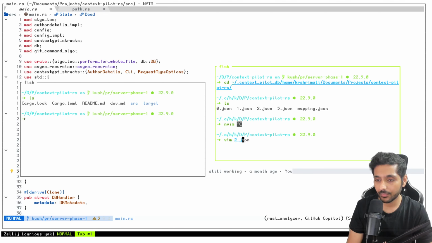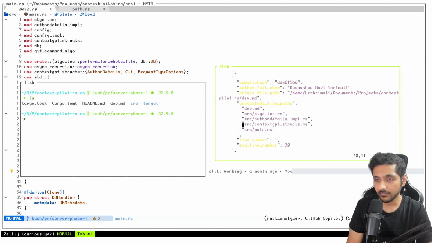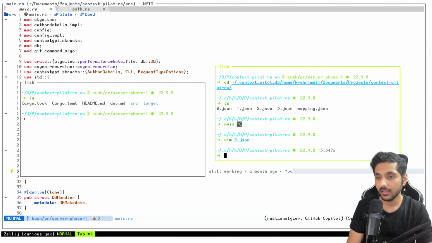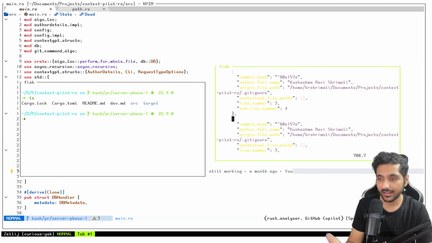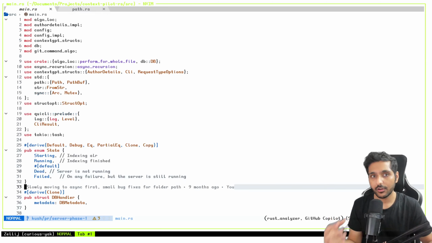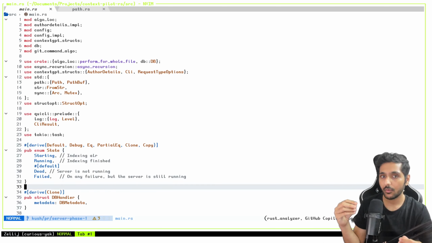For example, if I quickly open this .json, it is like 62K lines, and there are all the details of my commit files. Whatever commits I've made for a particular file and a particular line number is stored here. Similarly with 0.json, there are 864 lines. I think there are still some changes that I need to do for the limits, but so far I want to talk about what it took for me to merge asynchronous processing with database sharding, and how I got this done. It all boils down to how you design this.